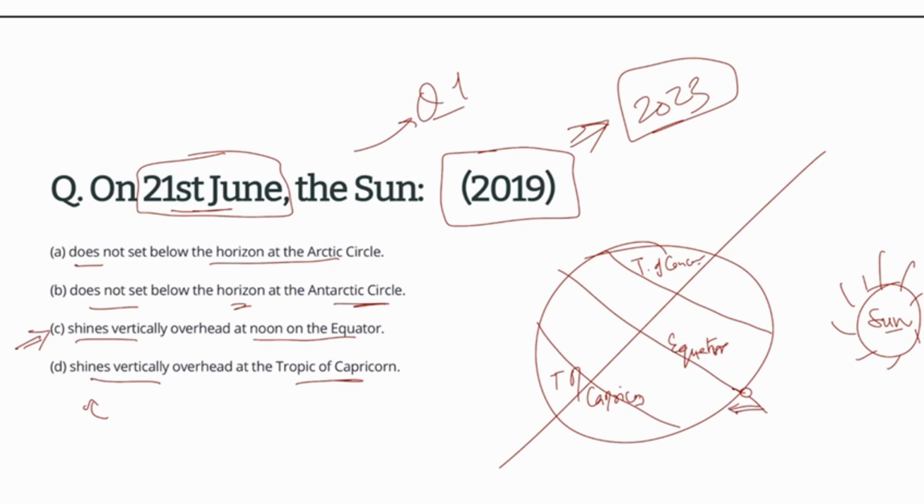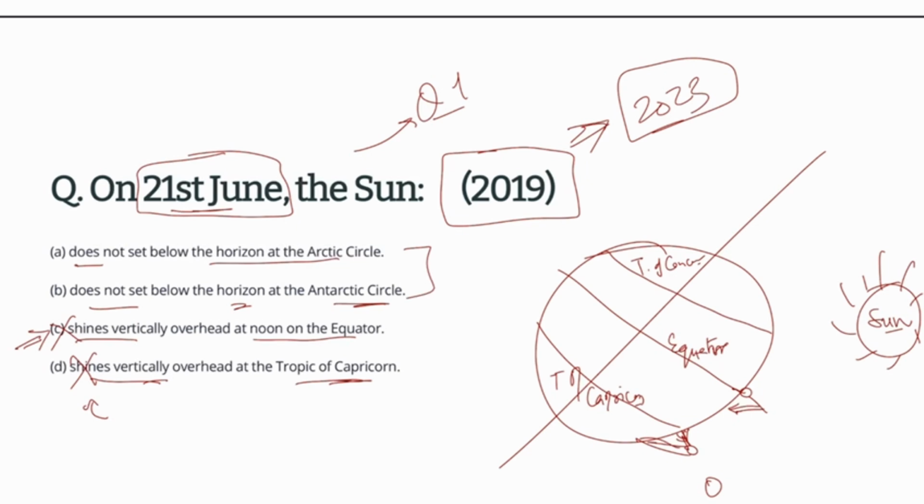So statement C cannot be right. Let's see option D. It shines vertically overhead at the Tropic of Capricorn. If any person is standing here, can the sun be overhead? No, sun is at an angle, so his shadow will be forming at an angle. So this option is also not correct.